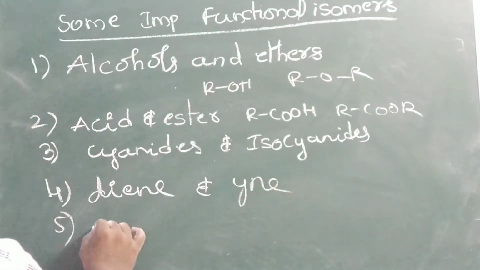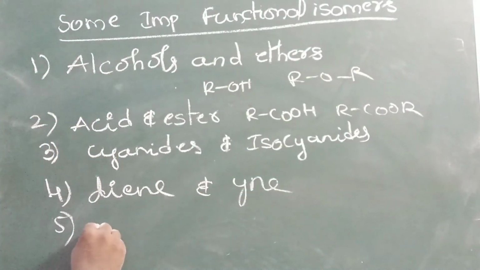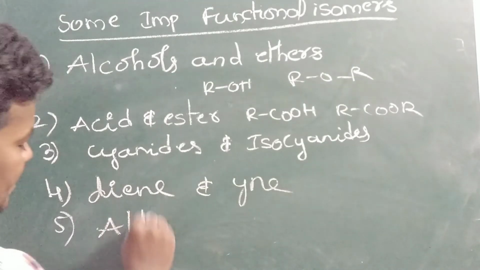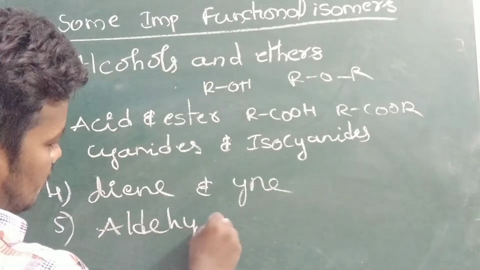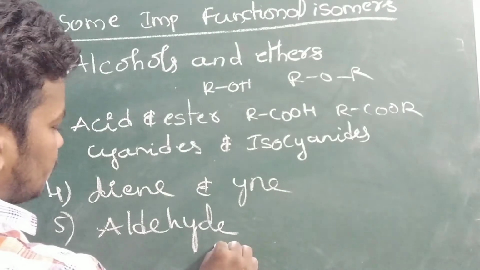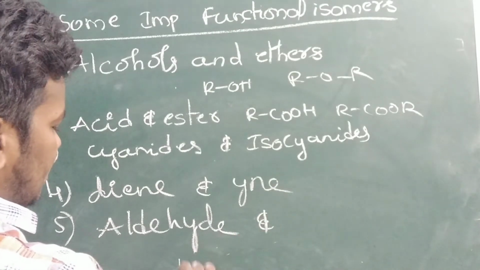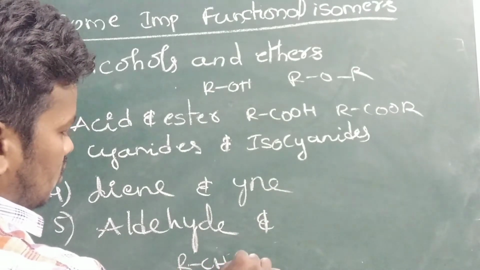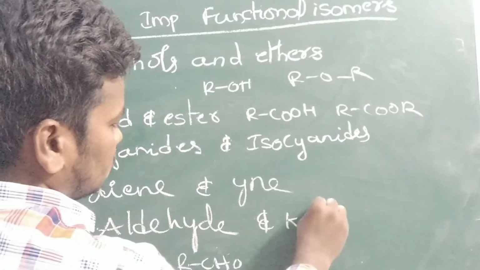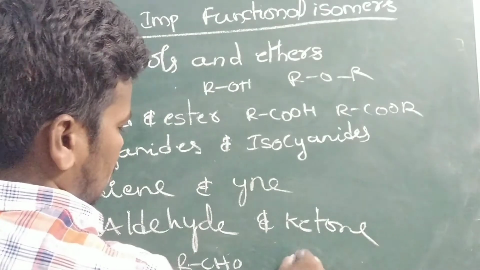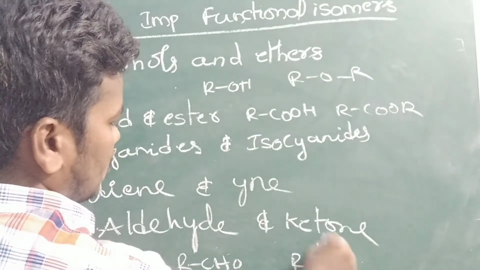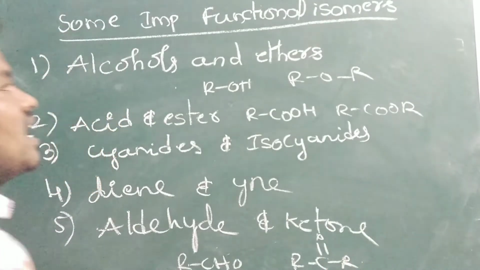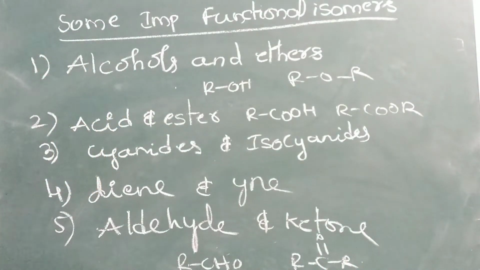Fifth one, similar group: aldehyde, CHO, and ketones, C double bond O. Chances are high to become functional isomers.